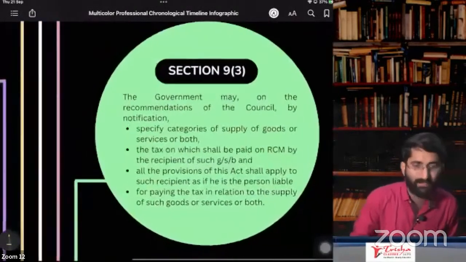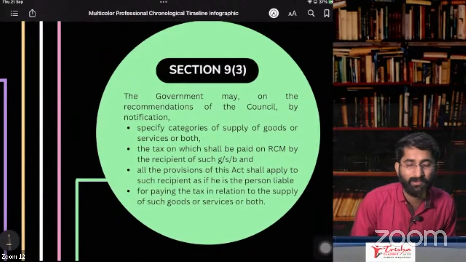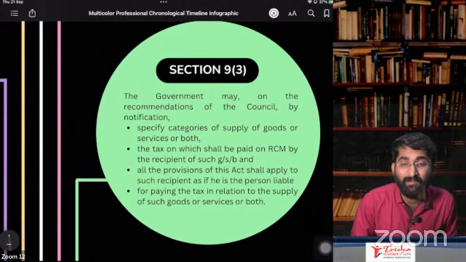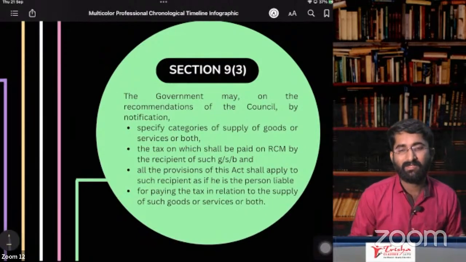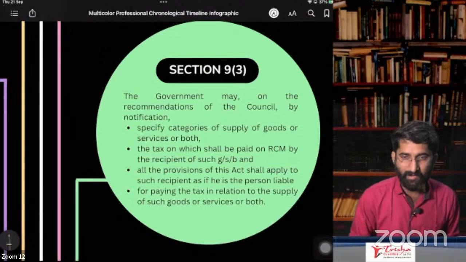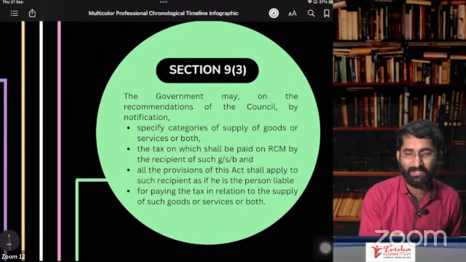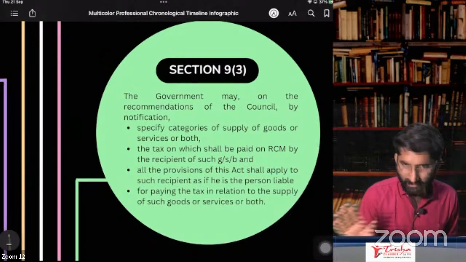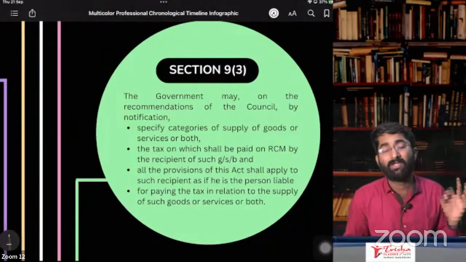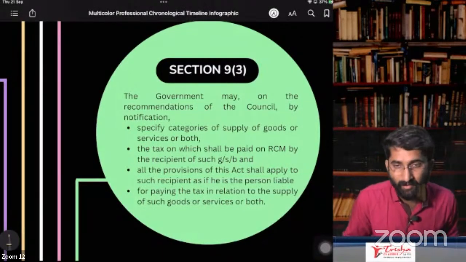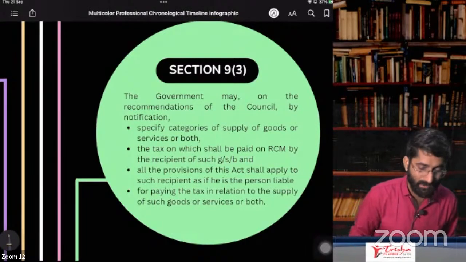Now, the next one is very important from your examination point of view. Section 9, subsection 3: reverse charge mechanism in case of services. Remember, there are n number of goods on which RCM is applicable, but it is not in your syllabus, neither in the intermediate nor the final syllabus. Reverse charge on goods is not there. What we are discussing here is reverse charge on services, RCM on services.